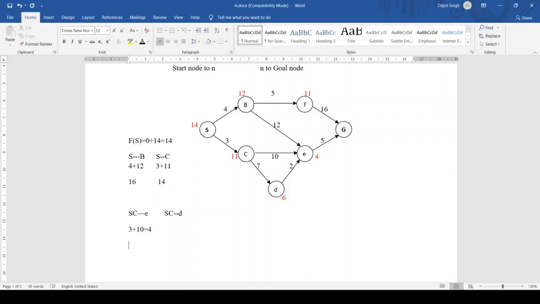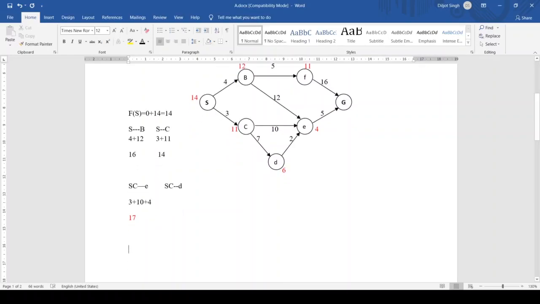That is 3 plus 10 is 13, plus 4, that comes out to be 17.